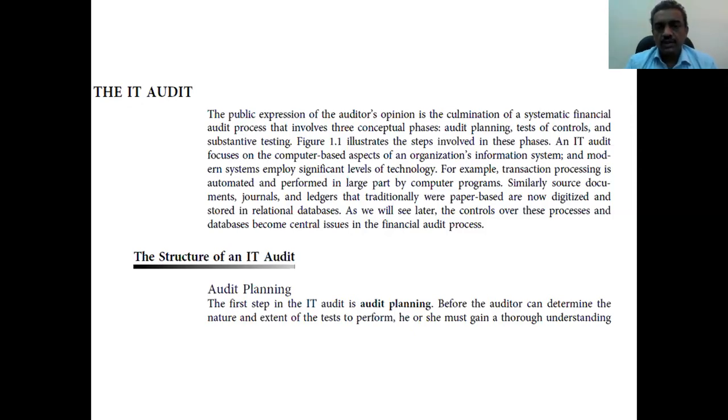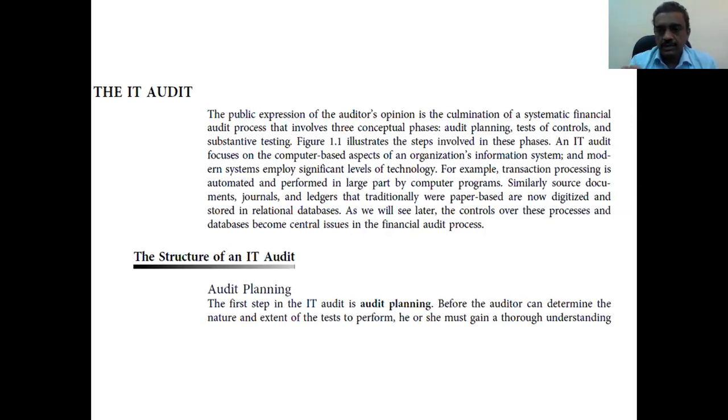That is very important. For example, transaction processing is automated. If you go to Bank Muscat, the transaction processing is automated. Automatically they are doing it.